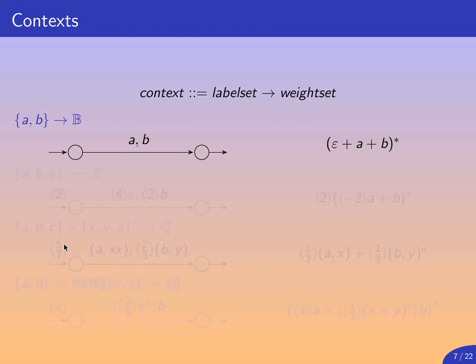What is a context? A context encodes the type of an automaton. It can be defined mathematically as a pair, a label set and a weight set. Notationally, it is convenient to represent it with an arrow, because this reminds the user that we are more or less speaking about the type of a transition, consuming a label and producing a weight as its associated output, so to speak. So, for example, in a traditional non-weighted recognizer here, we can accept a letter of the set AB and produce a Boolean B as a result.